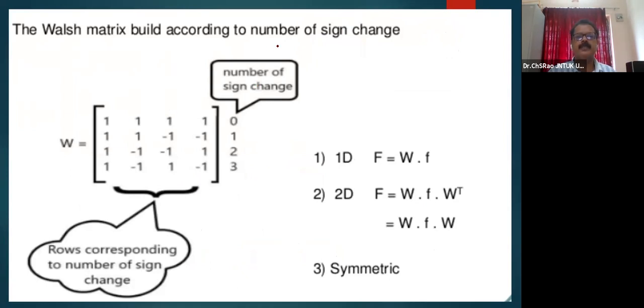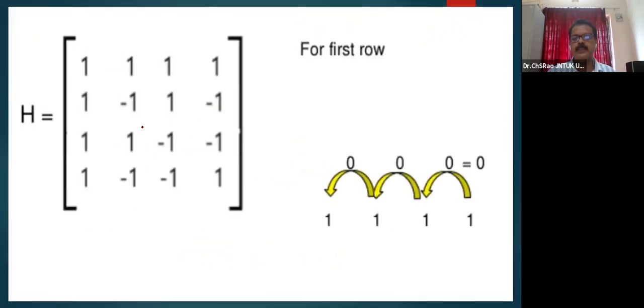The Walsh matrix is built according to the number of sign changes. So therefore, according to the number of sign changes, we have to make the H matrix. This is the Hadamard matrix. You can see the Hadamard matrix is being taken. This is H1, another H1, another H1.